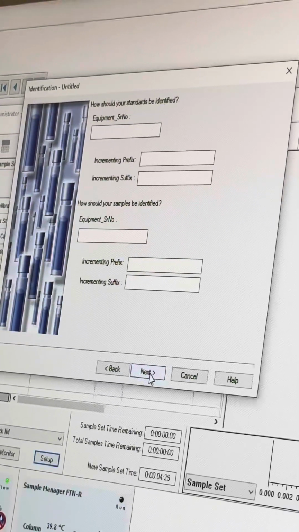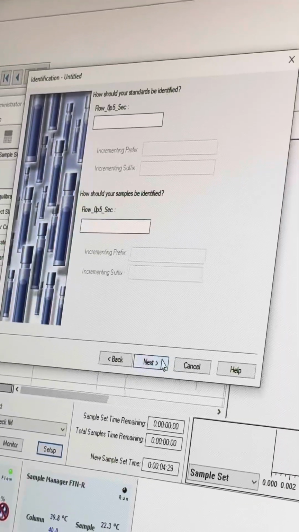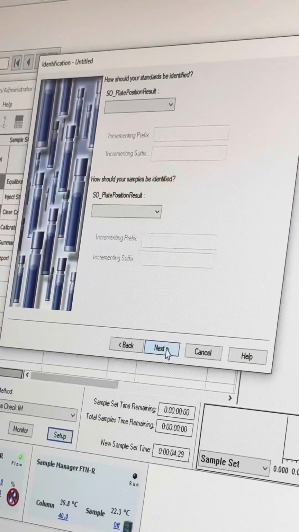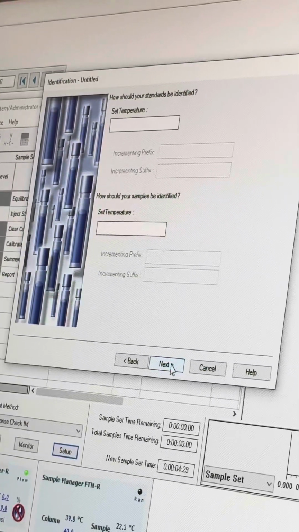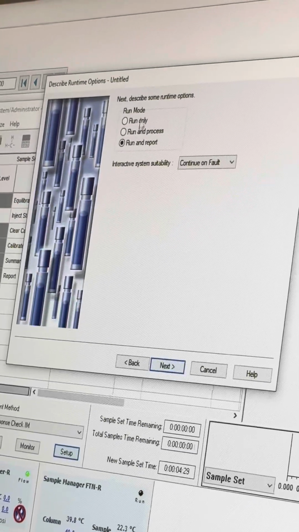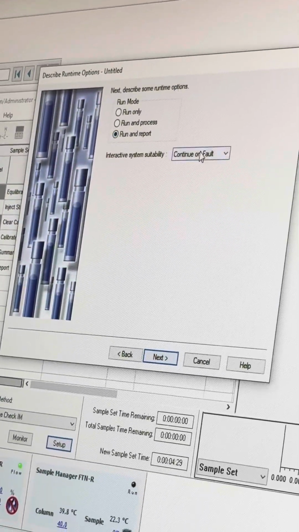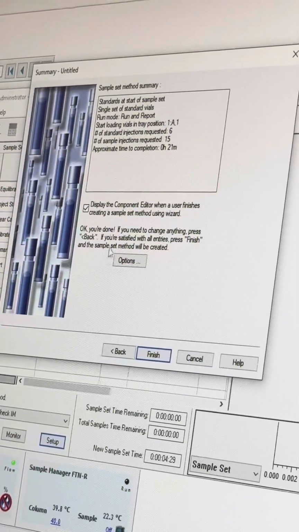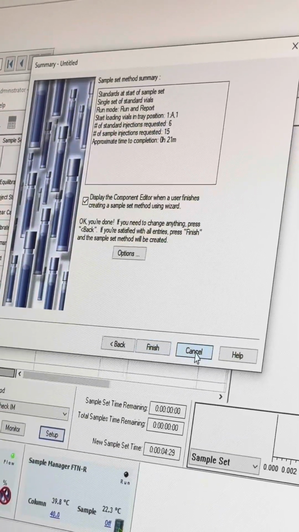Yeah, these are all on there from that method set. So you can change each sample to be what you want it to be. There are lots here. And then you can say, hey, I want it to run only in process or run in report, and you can continue on fault. So once you have everything set up, that's it. You can run your samples how you would like them.